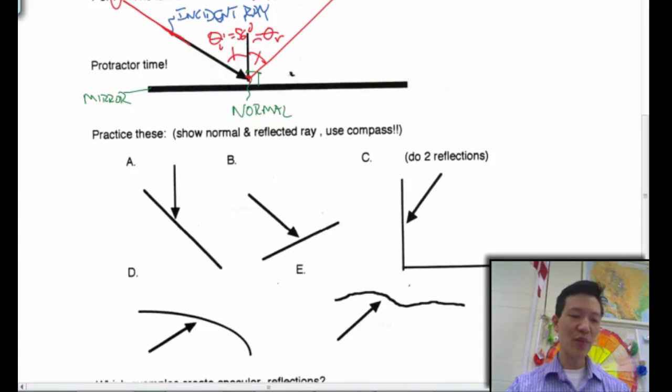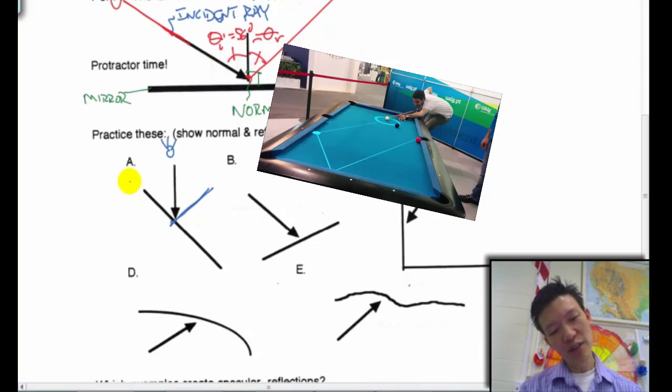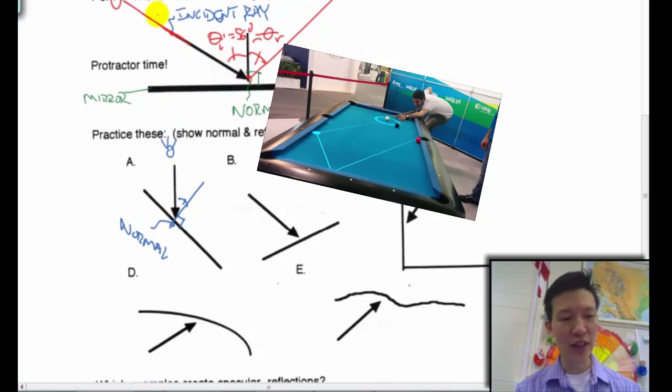So how do you know how the ray is going to bounce? It doesn't bounce randomly. If you shoot a pool ball at a bumper on a pool table, what does a good pool player know is going to happen? Any angle that you come in at is going to be the angle that you leave at. So first I draw on my normal line. What does normal mean? It means perpendicular, right? This is my 90-degree angle right here. And what do I know about my incident angle compared to my reflected angle? Whatever angle I come in at should be the same as the angle that I leave at.